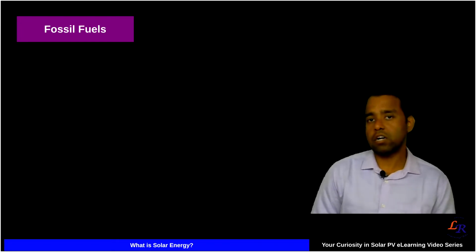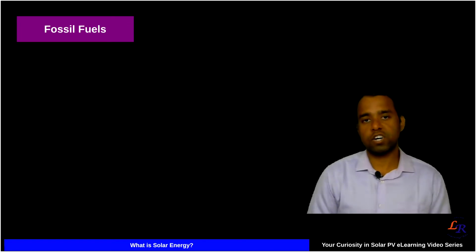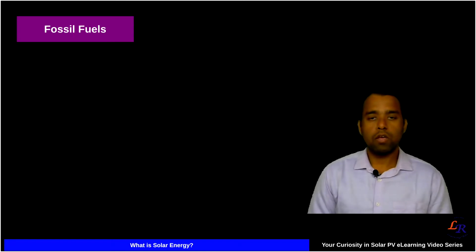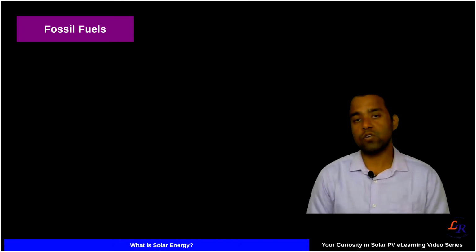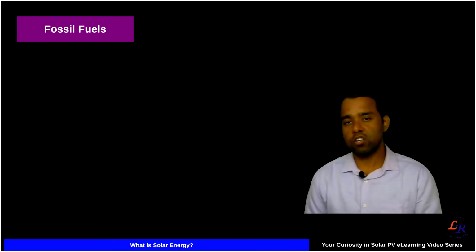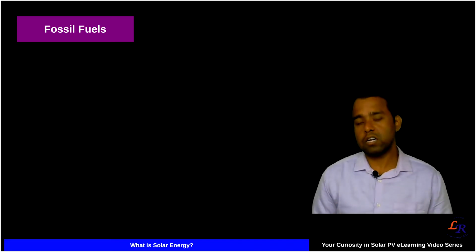These are all forms of energy from where we are getting and converting it into electrical energy. But when we say solar energy, and the source is the sun, then it's actually the ultimate source of energy, meaning that all the energy is coming from the sun, whether we are getting it from fossil fuels or from wind or from hydro, the ultimate source is the sun.